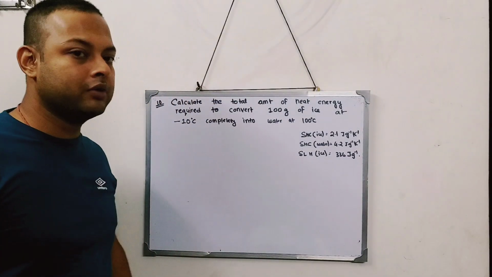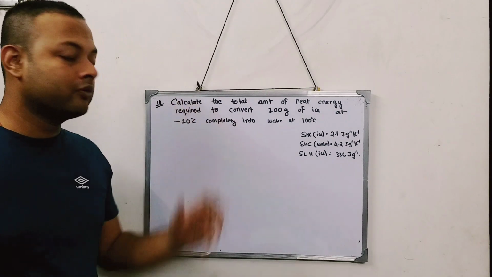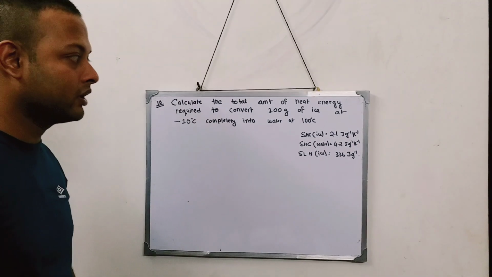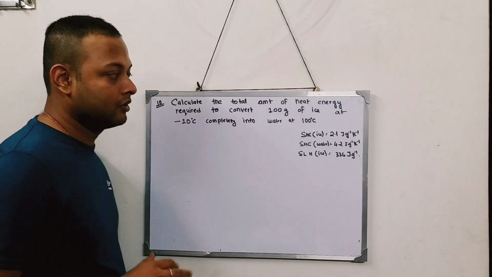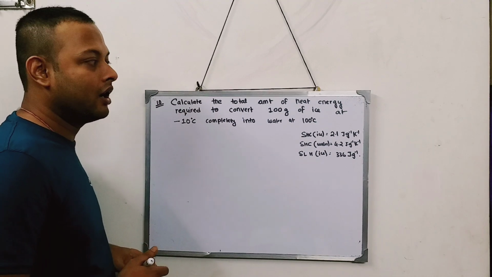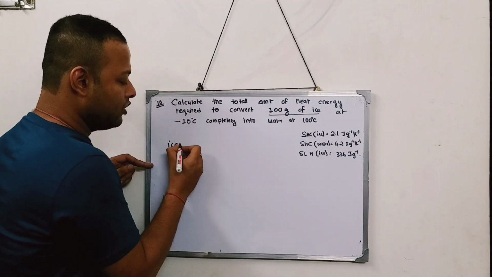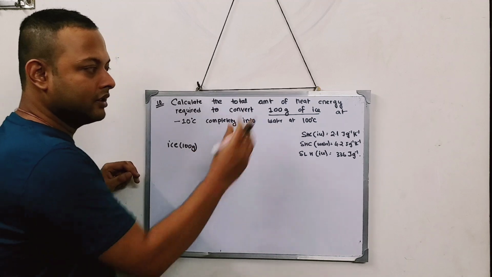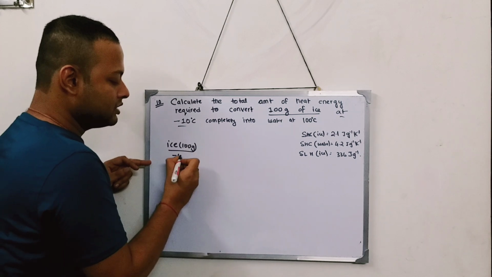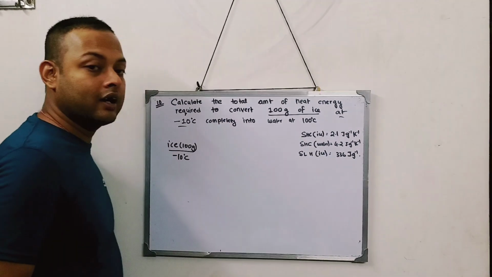Now coming to question number 10 of exercise 11b. This type of question is very commonly asked in board exams or mock exams, and this is actually an easy question. Now, the total amount of heat energy that will be required to convert 100 gram of ice. What I have right now is ice of 100 gram, as stated in the question, at minus 10 degrees centigrade. You are supposed to change it to water at 100 degree.